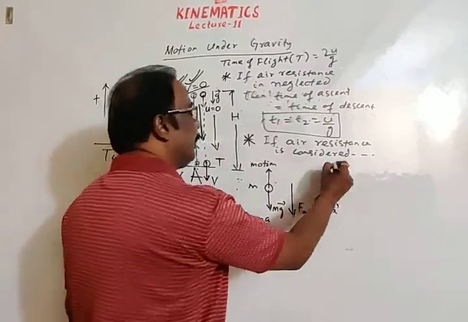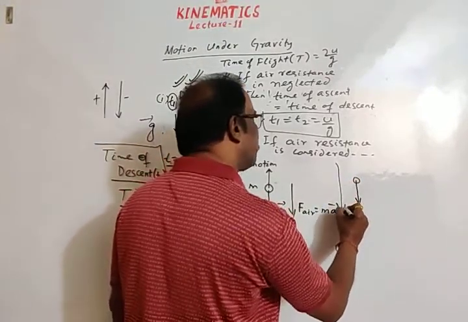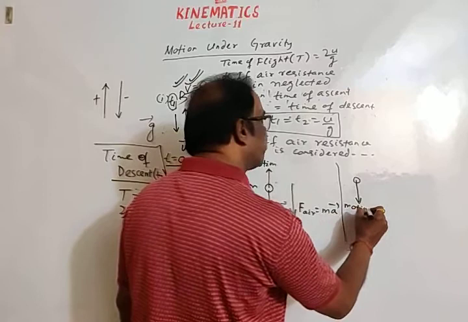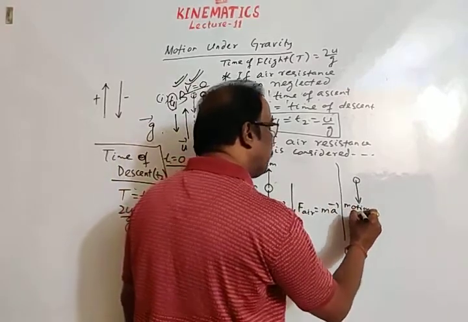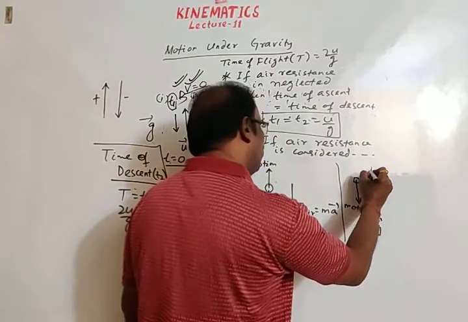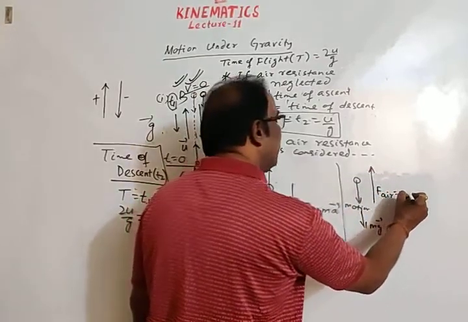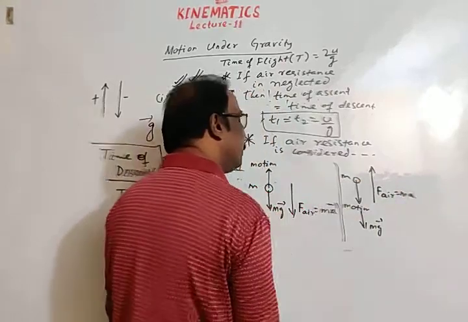Suppose a body moves in downward direction. Then obviously the weight of the body acts in downward direction, mg, and the opposition due to air acts in upward direction. Let it again be ma, where the mass of the body is m.